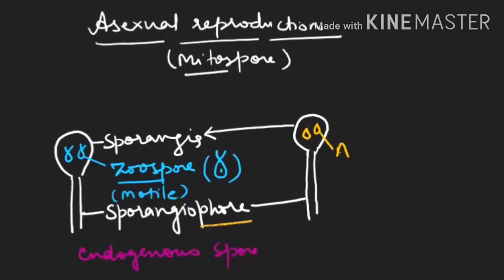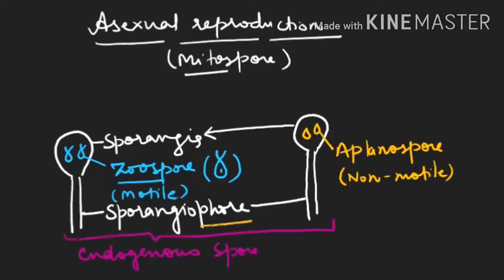So these are known as aplanospores. Aplanospores are non-motile mitospores, and they are also produced endogenously. So we can say both zoospores as well as aplanospores are endogenous spores. So two spores are clear.